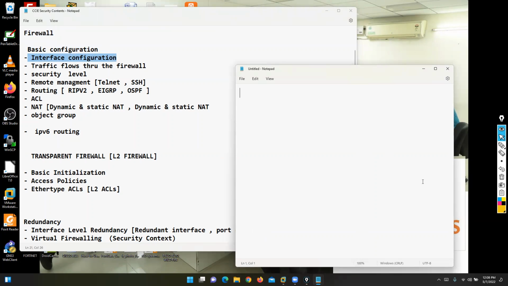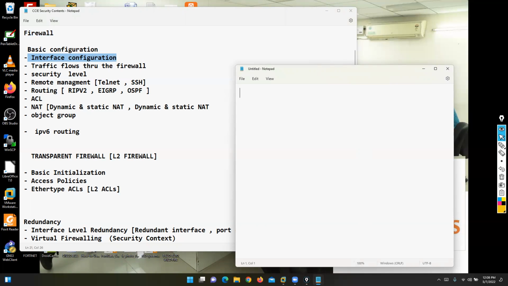So how to configure physical interfaces? Here we have LAN interface, WAN interface, and DMZ. These are the terms, okay? LAN interface, WAN interface, and DMZ. DMZ is called what? Demilitarized zone. I will explain these options, but we can discuss how to configure LAN interface, WAN interface, and DMZ interface. This is the physical option.